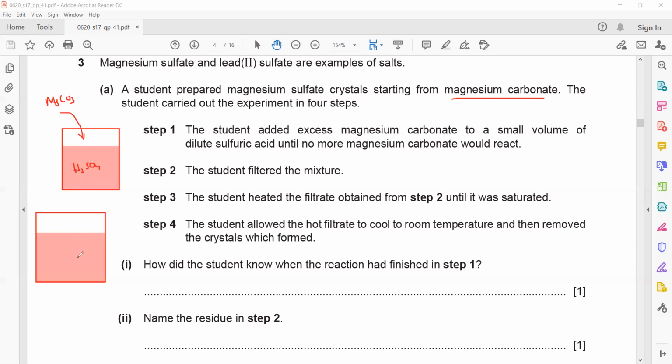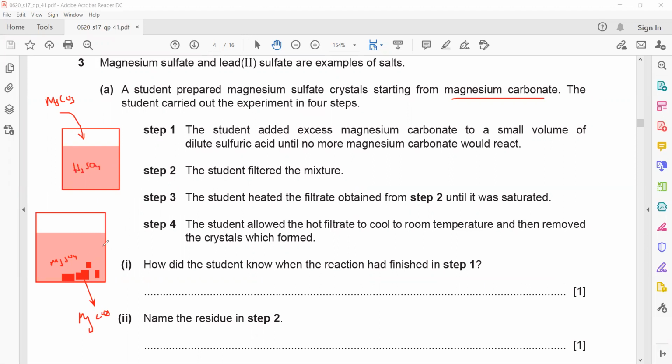So this will turn into a solution of magnesium sulfate, which is soluble. Most sulfates are soluble except barium, calcium and lead. So magnesium sulfate will be soluble. And the unreacted magnesium carbonate, which does not react, will be solid, remaining undissolved. Then the student filters the mixture.